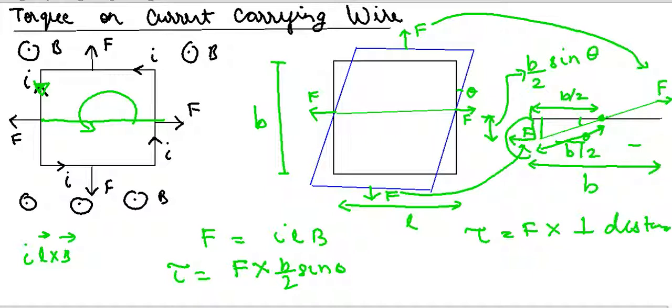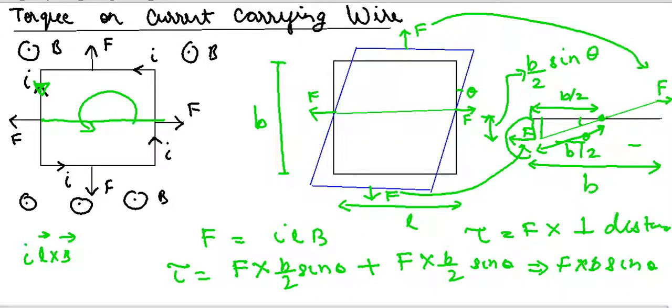So this is the torque because of this force, and there will also be torque because of the other side of the wire, so plus F into b by 2 sine theta. So this can be written as F into b sine theta,